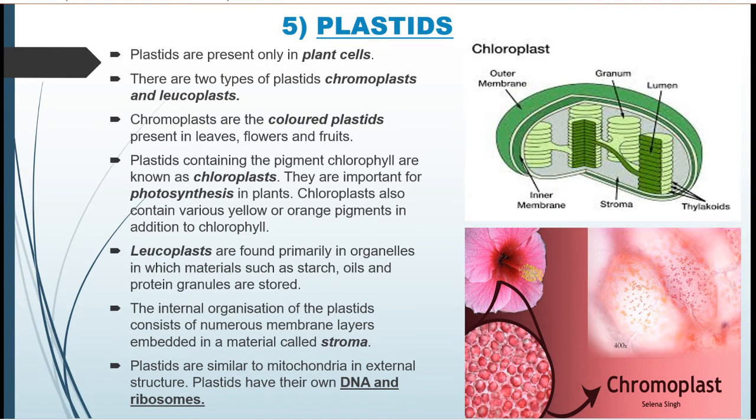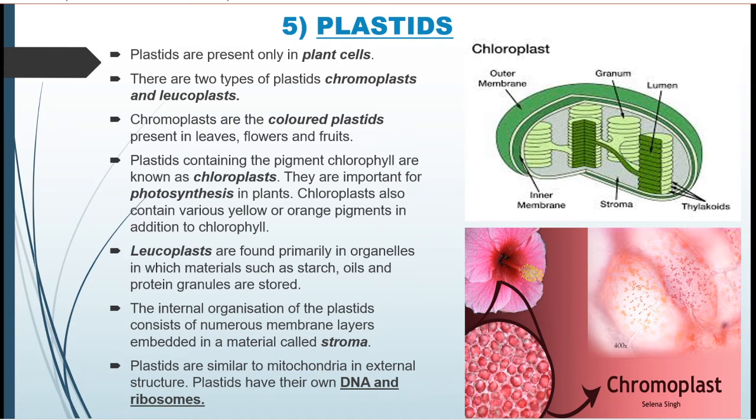Next is plastid. Another difference between plant cell and animal cell is the presence of plastids in plant cell. There are two types of plastids, chromoplast and leucoplast. Chromoplasts are the colored plastids present in leaves, fruits, and flowers. For example, the leaf is green in color because of the presence of chlorophyll, which is helpful in photosynthesis.